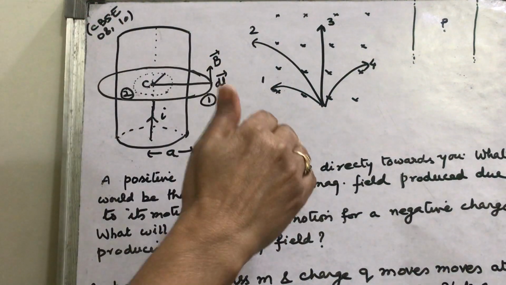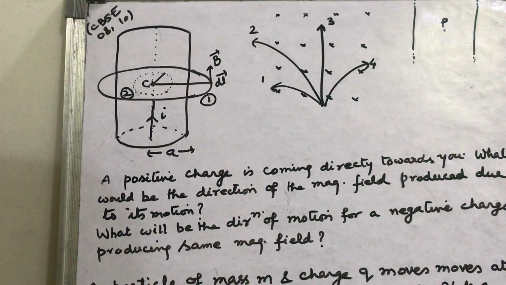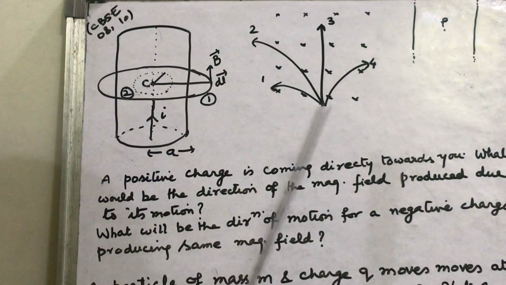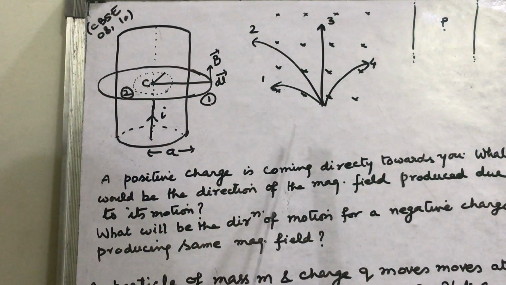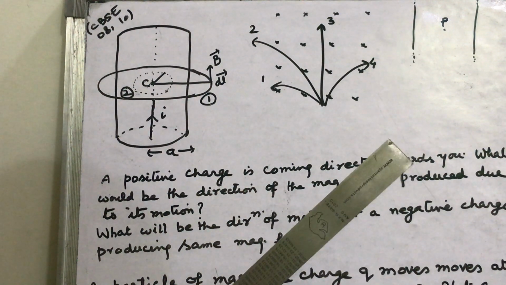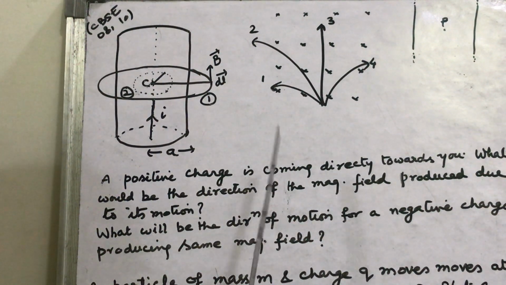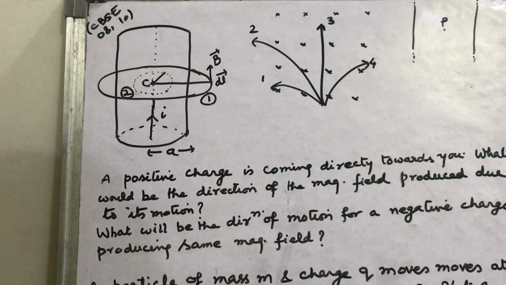In the second problem, the cross is the magnetic field. Cross means perpendicular inward. So 1, 2, 3, 4, there are 4 particles. They have different charges and different masses, and there may be an uncharged particle. How will you find them? In the uniform magnetic field, the 4 particles are a proton, an alpha particle, an electron and a neutron. You will represent which one by 1, 2, 3, 4. So write which particle will be represented by 1, 2, 3 and 4.